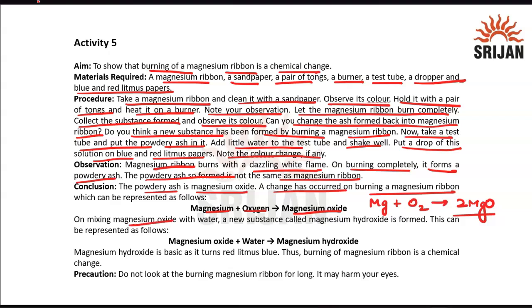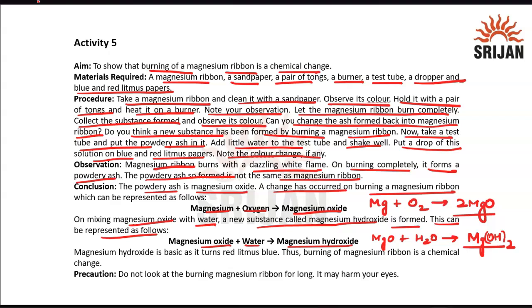So on mixing magnesium oxide with water, a new substance called magnesium hydroxide is also formed. So this can be represented as follows, where magnesium oxide plus water will give you magnesium hydroxide, which is MgO plus H2O gives Mg(OH)2. So that is magnesium hydroxide. So you can see that after every step there is something new that keeps on forming. So when such new things are formed, you can say that that is a chemical change.